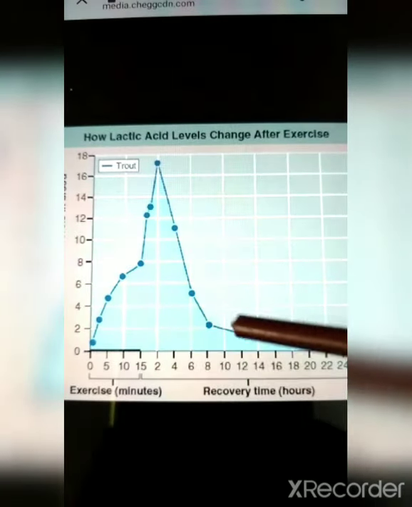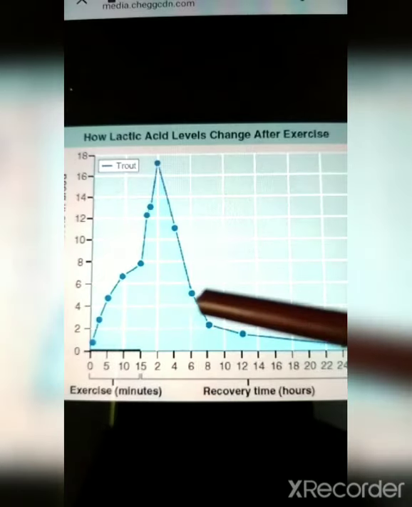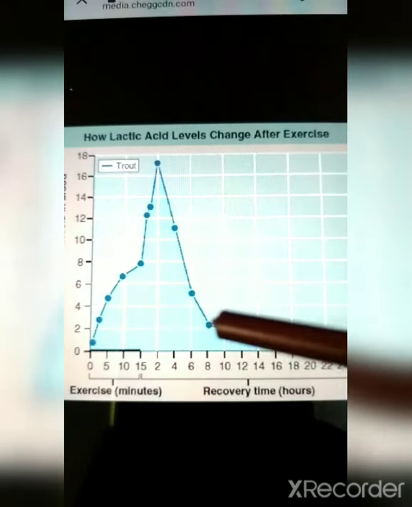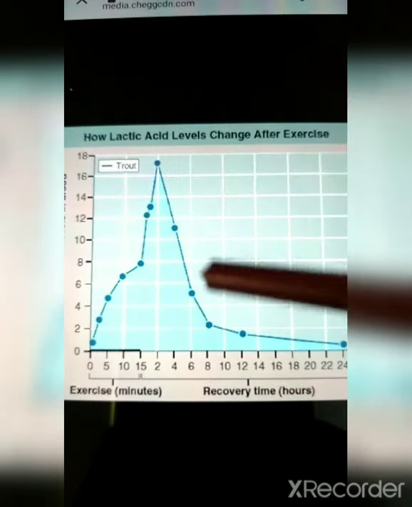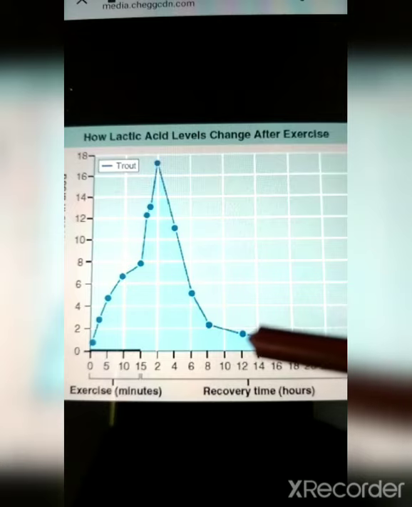So from 15 minutes to 120 minutes, it is approximately 1.5 hours. So after 1.5 hours, the lactic acid levels will come down to normal in the bloodstream.